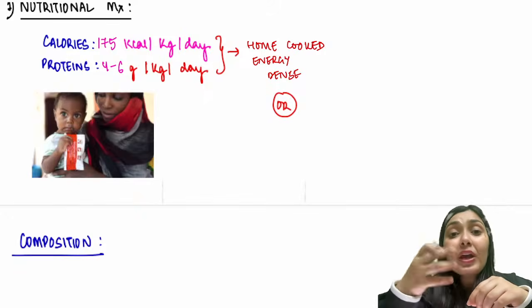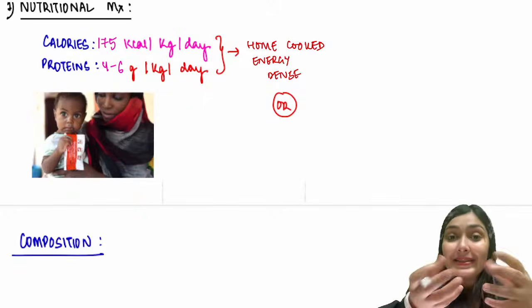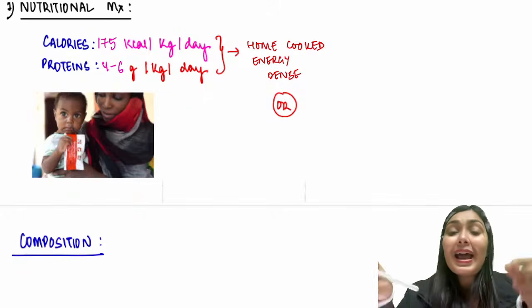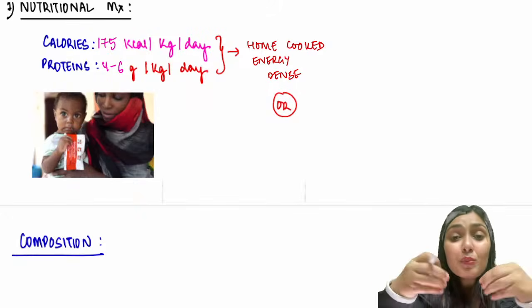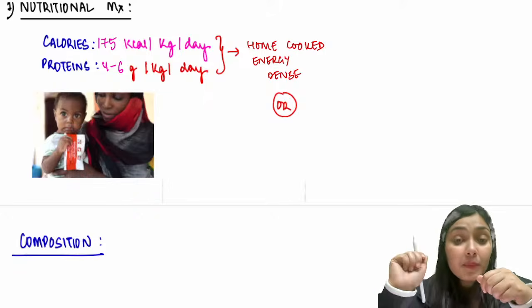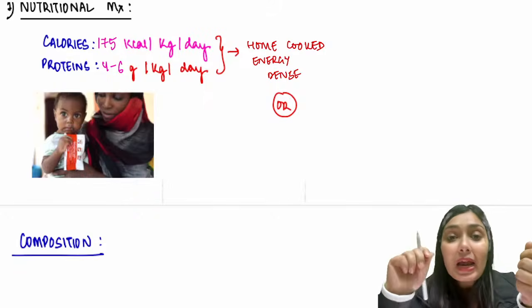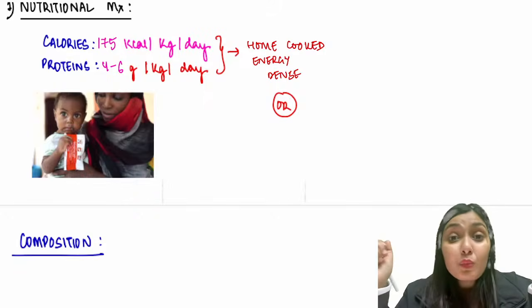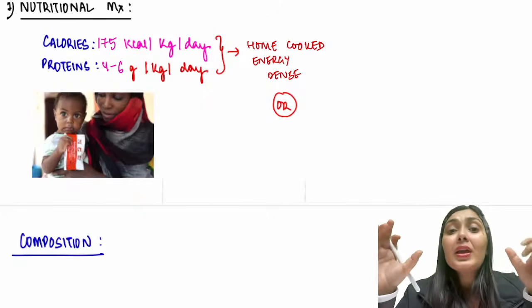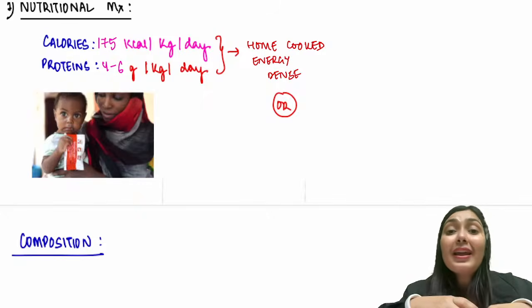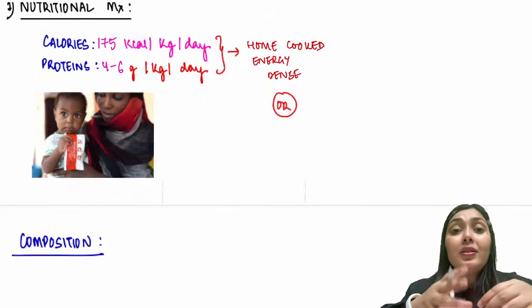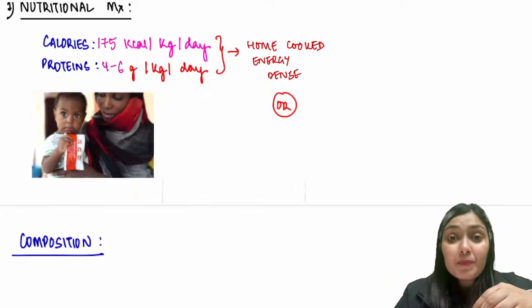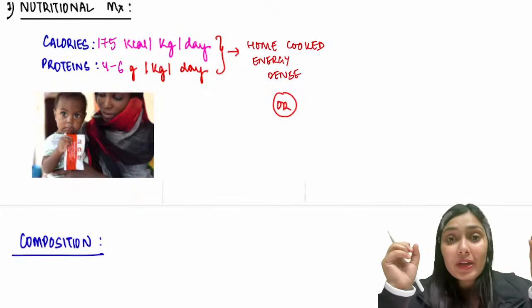For example, if the child is from the south and having idlis, you can increase the number of idlis and add ghee podi over it. That will again make it more nutritious. In your dal and sabzis also, you can add additional ghee to make it more energy dense. So this way, the home cooked meals can be made energy dense, right? And the mother can be counseled how she can alter the normal food that is cooked in the house and make it energy dense for the child.